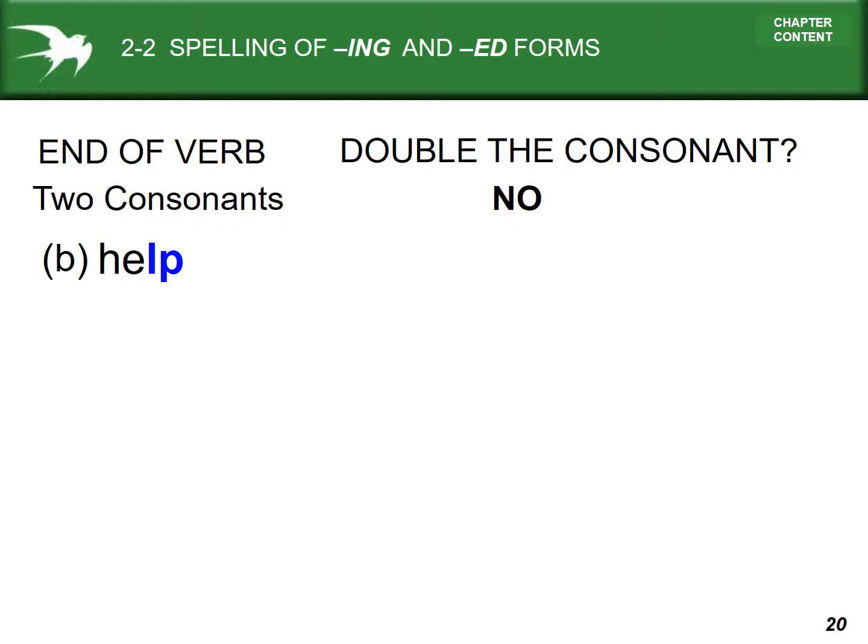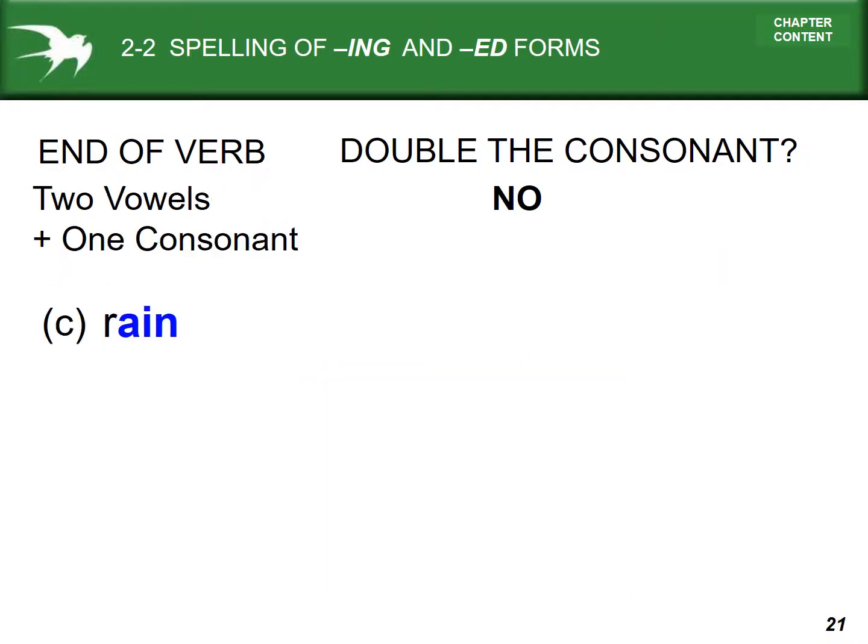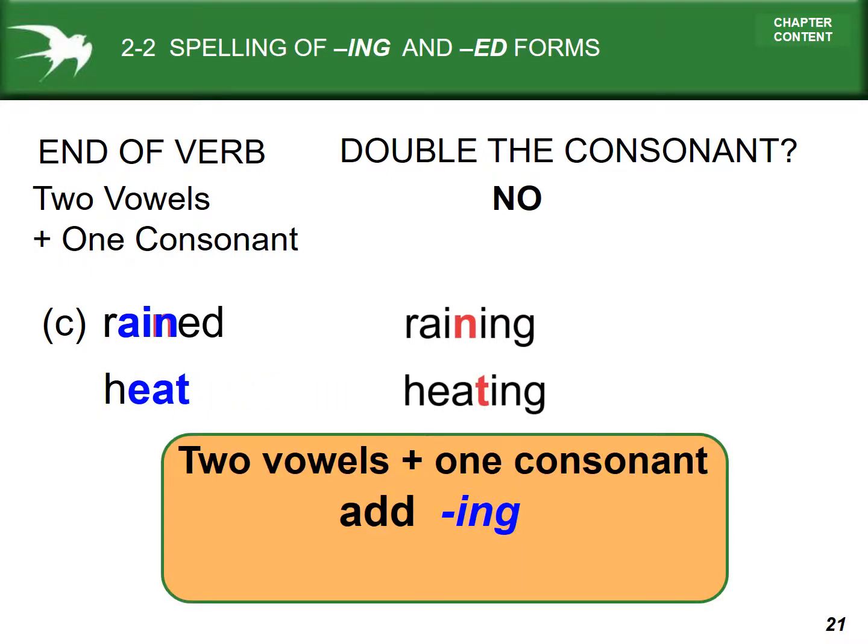Now let's look at two consonants. LP in help, we do not double the consonant. Learn, we do not double a consonant. And the same is true with the ed form. Helped and learned, no doubled consonant. Two vowels and one consonant. Again, we do not double the consonant for the ing or the ed form. So rain with A-I-N at the end does not get a double N in the ing or the ed form.